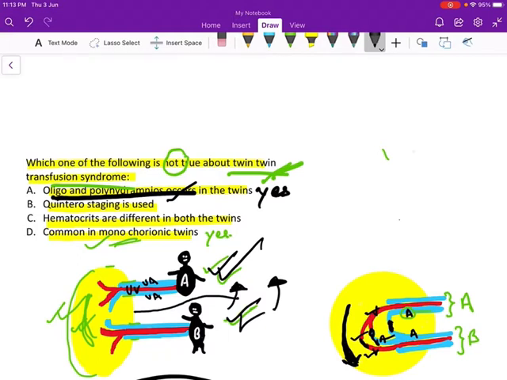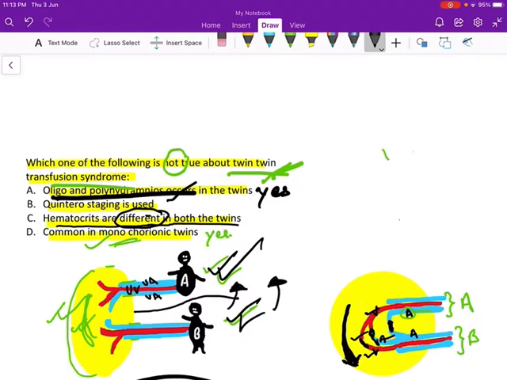Second thing is, remember, there is no net change in the hematocrit in both the twins. There is no in utero transfusion. So the hematocrits are similar in both the fetuses. They are not different, okay. Hematocrits are similar in both the twins.